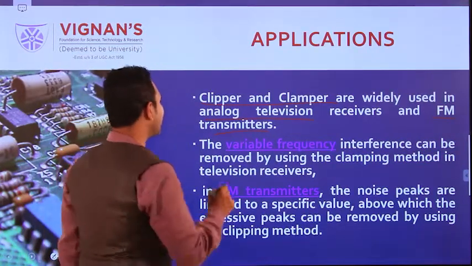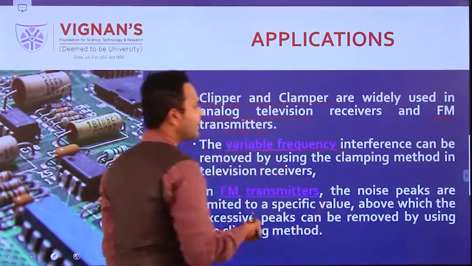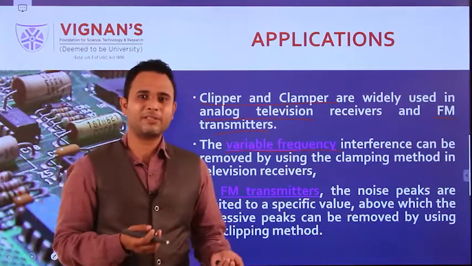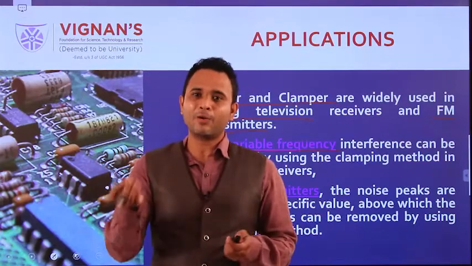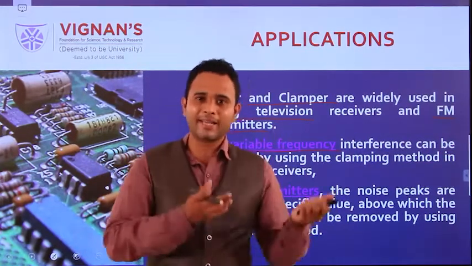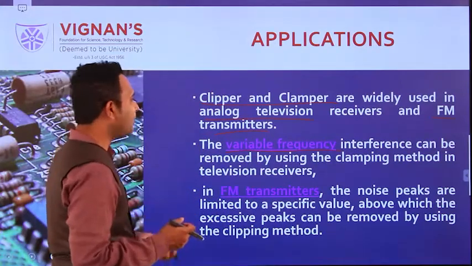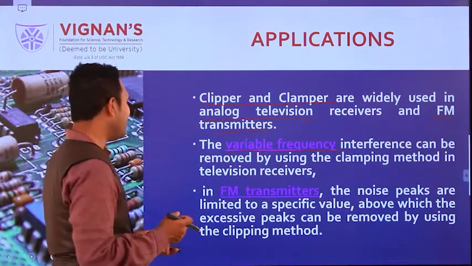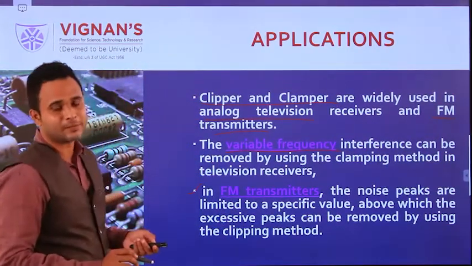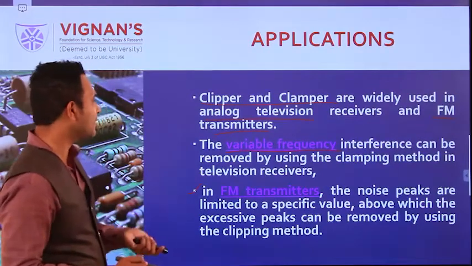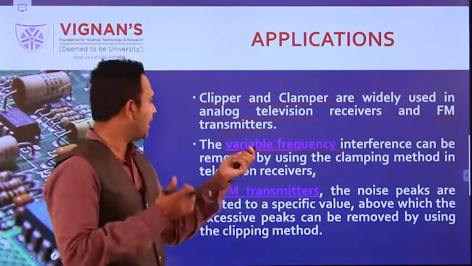The second application is that wave shaping circuits act as variable frequency circuits, so we can vary the frequency also. For frequency modulation, along with our voice signal, the carrier signal is varied. Like that, FM frequency modulating transmitters also use these wave shaping circuits for the removal of noise.